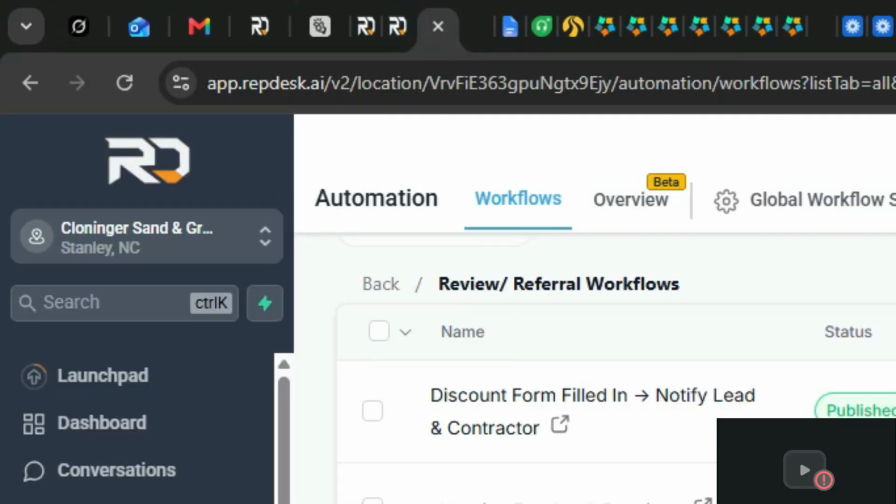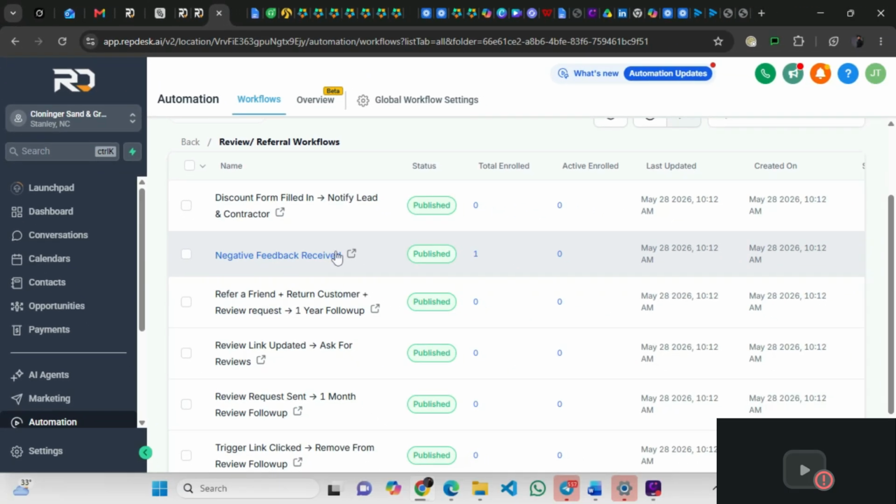What it does is trigger this automation, and this automation kills it from going into Google Business, because once it gets there, it will make others discouraged when they see a low review. So this automation prioritizes negative reviews, to cut them short so they will not be posted to Google My Business.